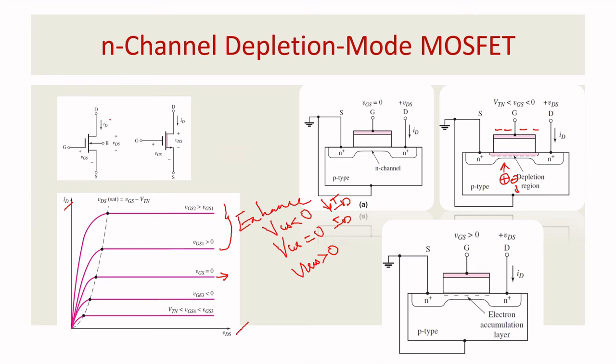When you go for the depletion mode symbol, here you can see all are fully connected because the channel will be present by default. I said already that in the enhancement mode it was represented by a single line. You can see here.